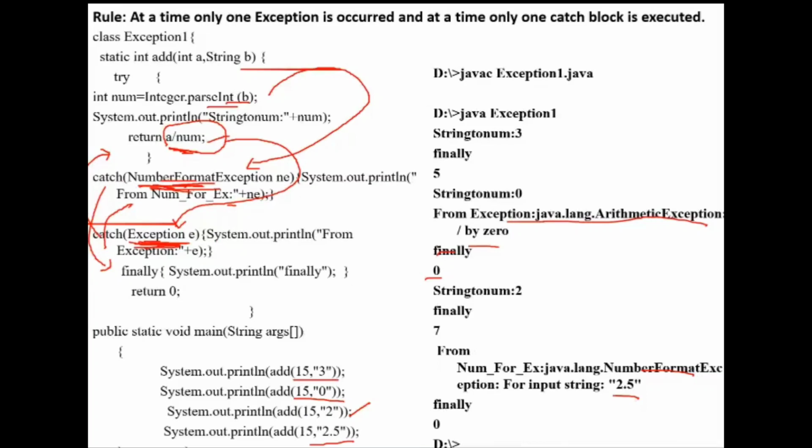But if I write the general exception first and then a more specific exception, that is number format exception or some specific exception, the general exception can catch all exceptions. So from general to specific, the compiler will show an error. Specific to general: first I write specific, then I write general, then the compiler allows you to write the code. Next I will show you the example.